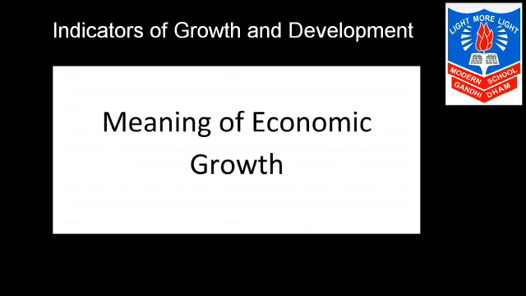Now we can increase the production easily by increasing the supply of 4 factors of production. Yes, the 4 factors of production you all know: land, capital, labor and entrepreneur. By increasing the productivity of these 4 factors, we can increase the production.